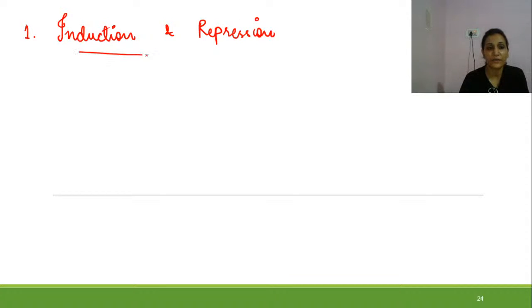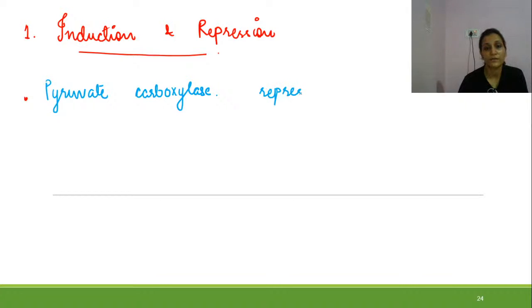Induction and repression. So pyruvate carboxylase is repressed by insulin.